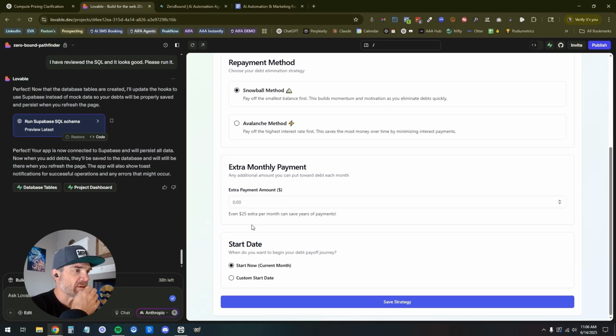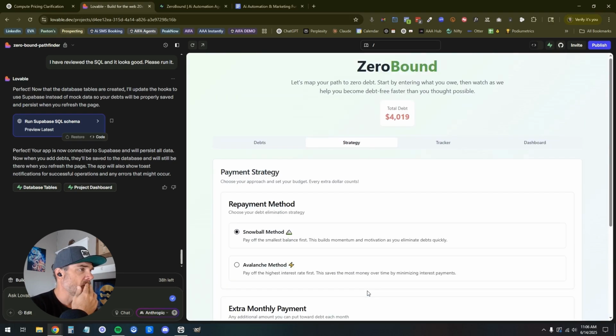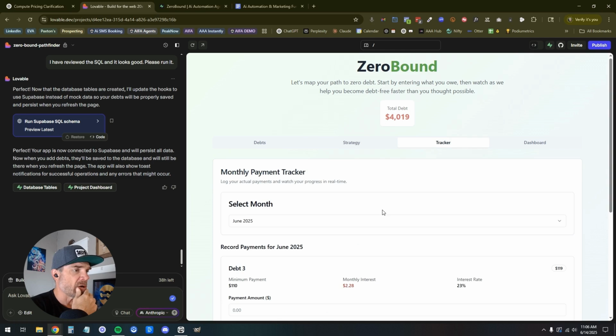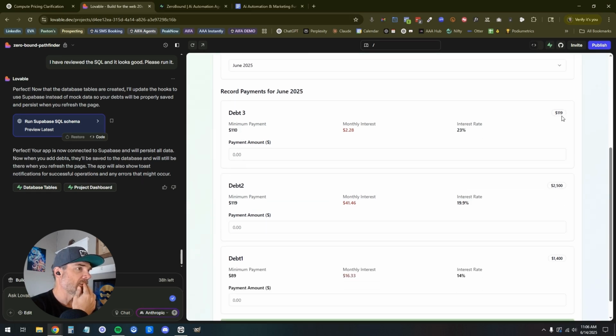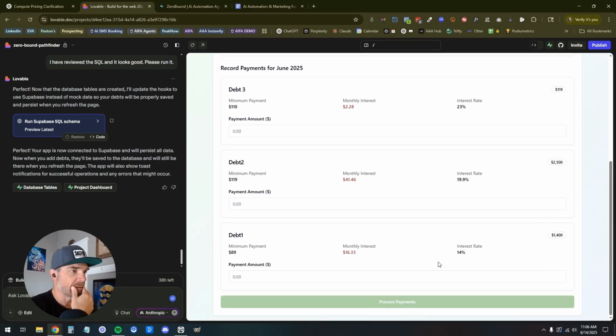Extra monthly payment, start date, start now. Cool. Let's go to tracker. Monthly interest. This is rad. Okay, so monthly interest is $228 on a 23% interest rate. So these are the starting amounts here. Minimum payment 89, so you're paying 16.